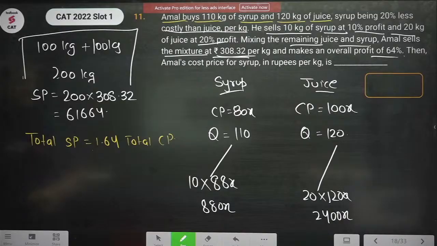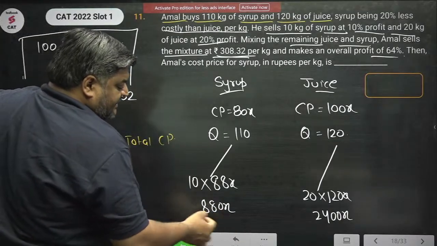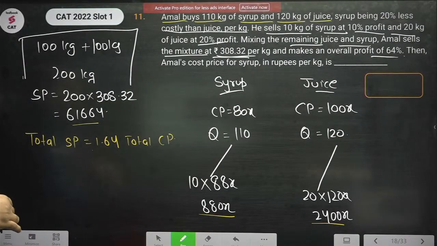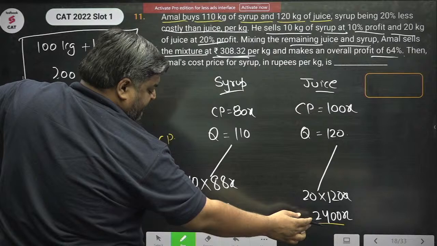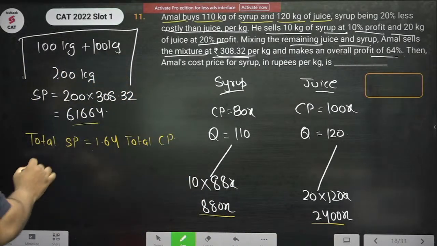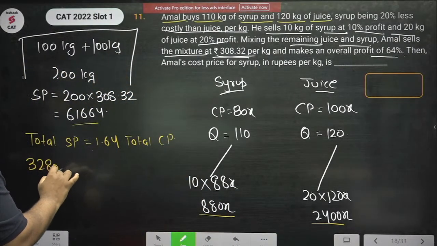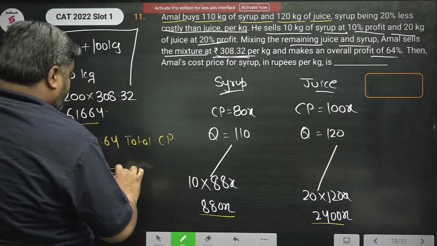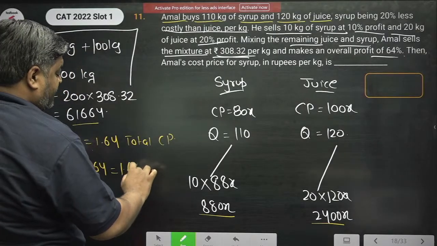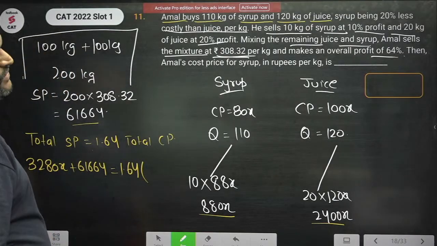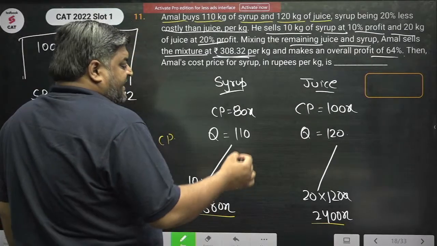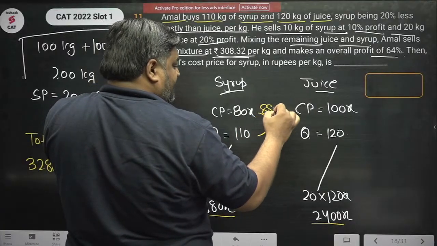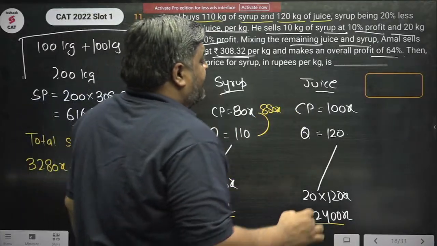What is total selling price? Sir, total selling price is 880x, 2400x plus this. Okay. Let's add this up. 2400 plus 880, 3280. 3280x plus 61664 is equal to 1.64 times the total cost price. What is the total cost price? 80x is the cost price of syrup, total 110 kgs, this is 8800.